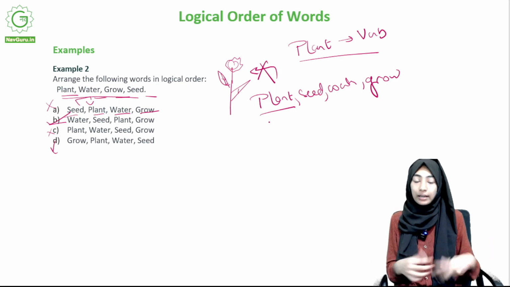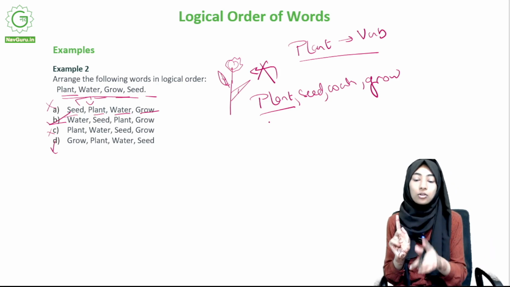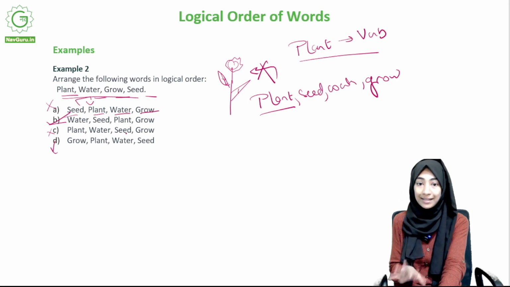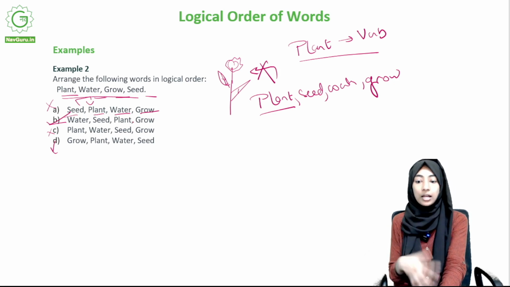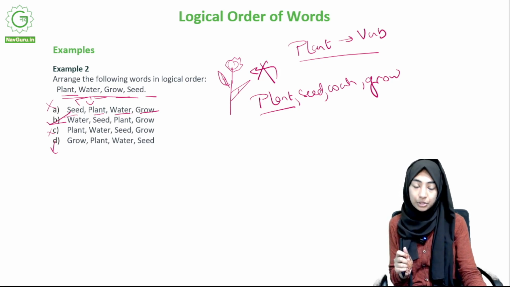I give it water and then it grows, right? But then, so that's where you cross check with the options, right? So it's always better to start with the options rather than what you think at that point of time. Okay, moving on. So that was example 2. Moving on.